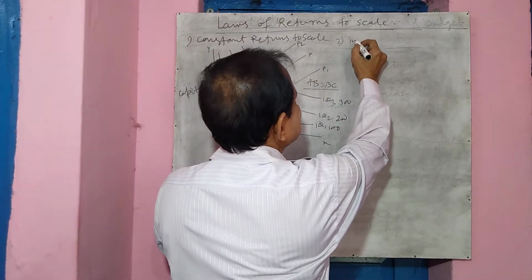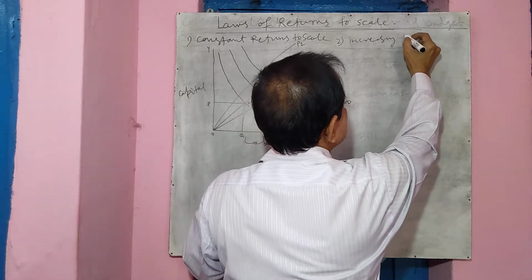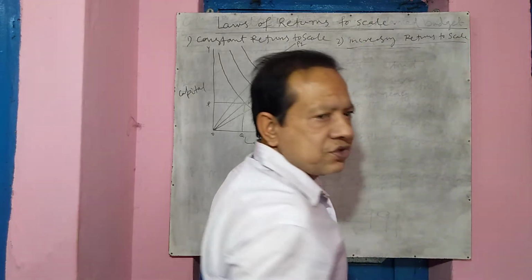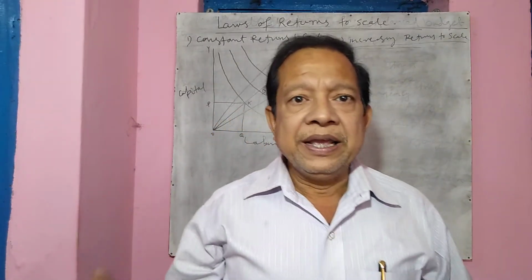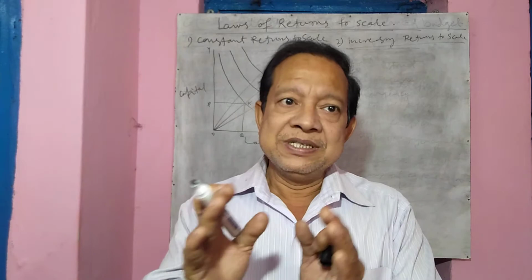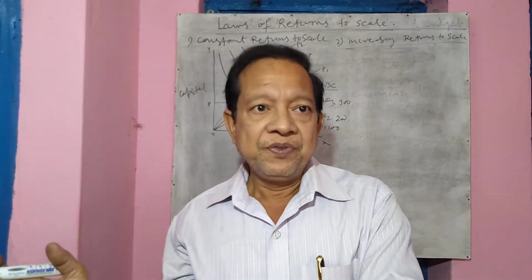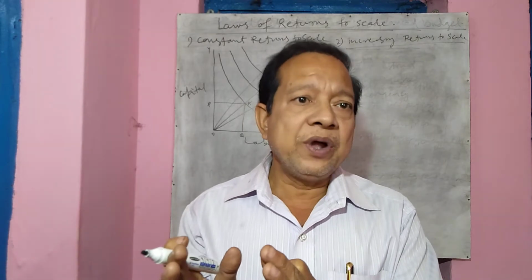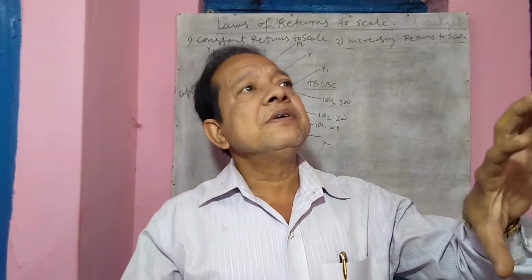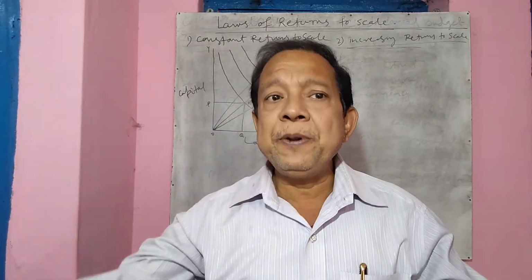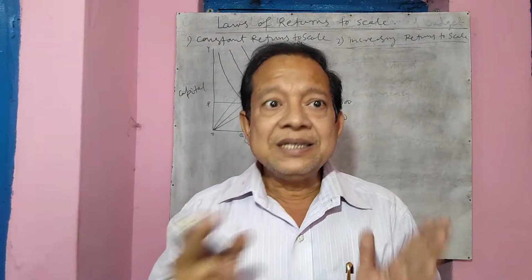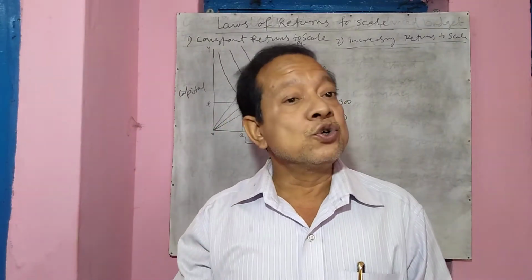Second is increasing return to scale. As the name suggests, increasing return means when the change in input is less and the change in output is more. That is, if you apply 10% extra unit of input, then output rises by 30%. If we increase input by 20%, output rises by 50%. Here, the rise in output is more than the rise in input. That is a case which we call increasing return to scale.